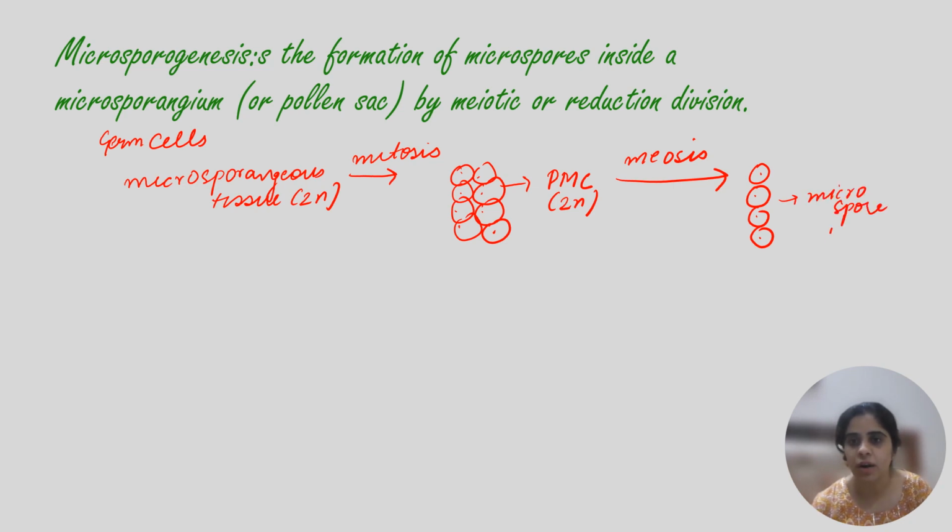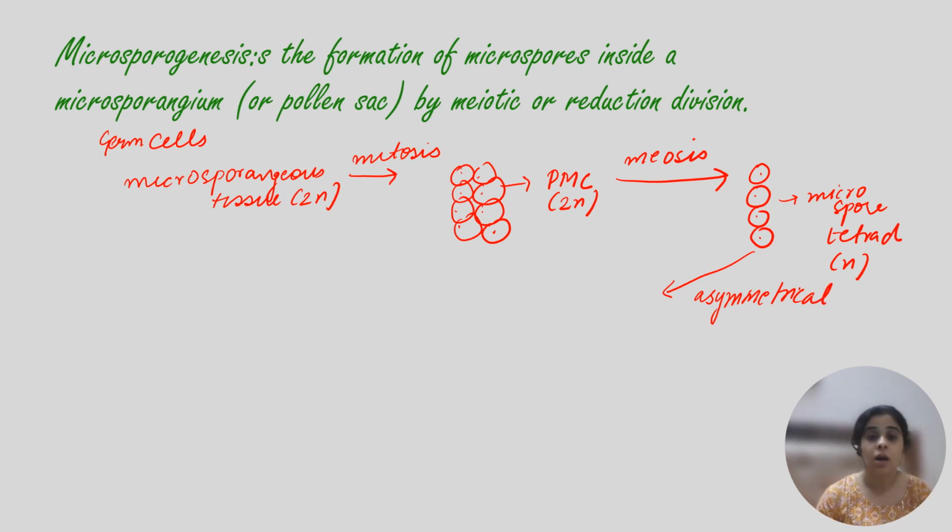Microspore tetrad. Now this microspore tetrad is N. Each cell is N. The reduction has taken place. Okay, and this microspore tetrad N now will further go into asymmetrical mitosis. इसके अंदर बेटा asymmetrical mitosis होगी, asymmetrical mitosis होगी means दो unequal cells बनेंगे.